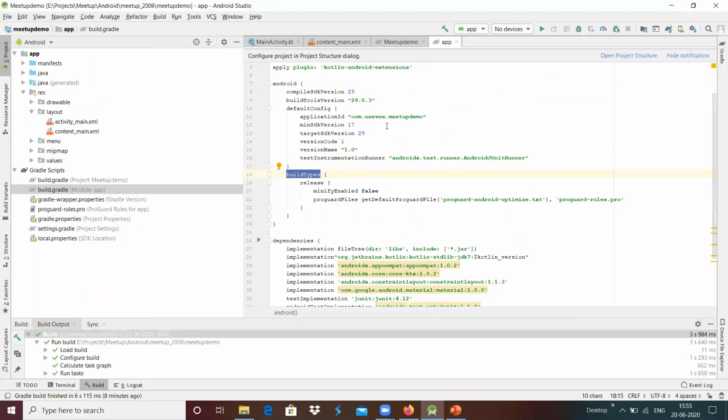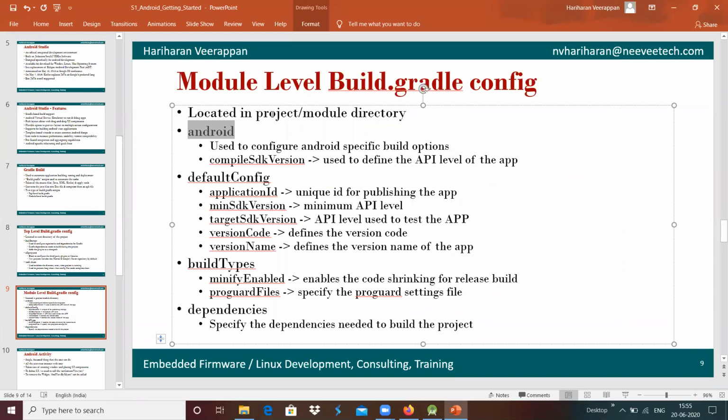And the module build.gradle will be present inside that particular project. For example, it will be located inside the project module directory over here.